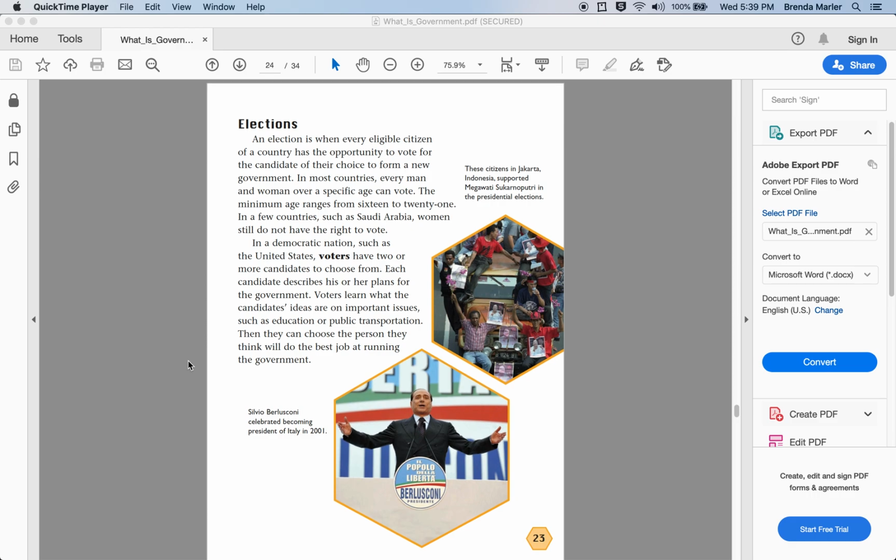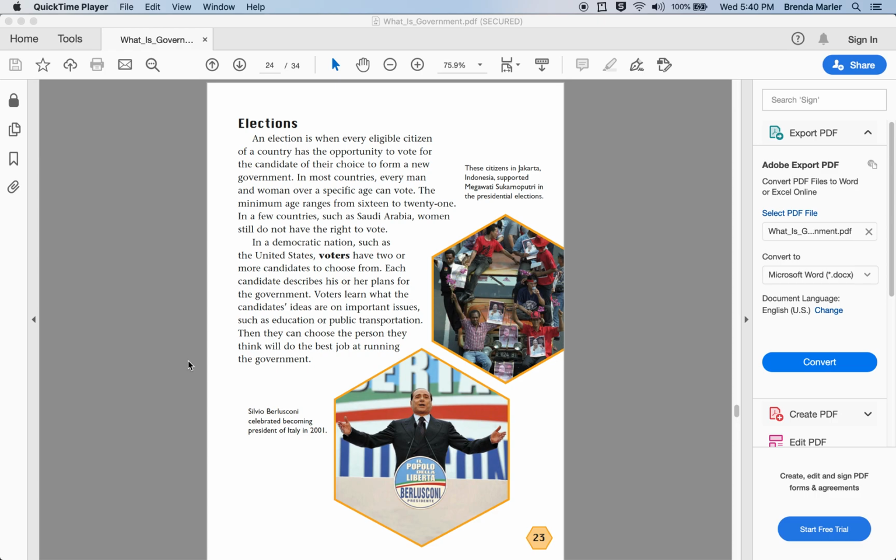Page 23, Elections. An election is when every eligible citizen of a country has the opportunity to vote for the candidate of their choice to form a new government. In most countries, every man and woman over a specific age can vote. The minimum age ranges from 16 to 21. In a few countries, such as Saudi Arabia, women still do not have the right to vote.